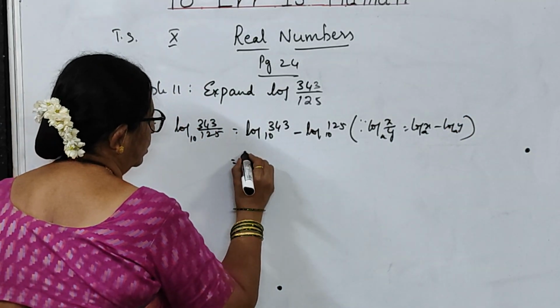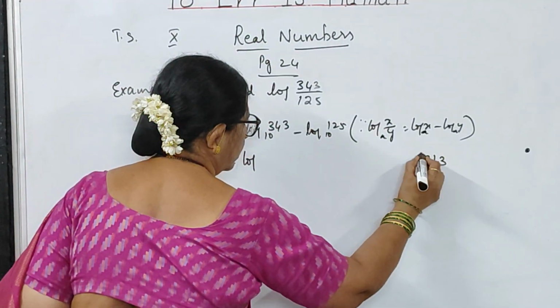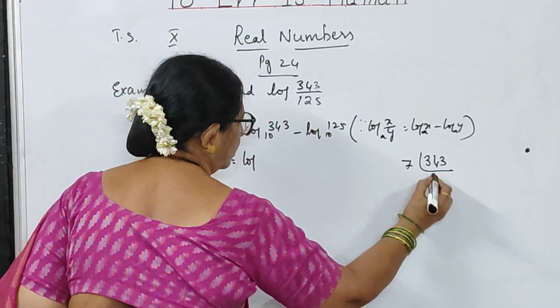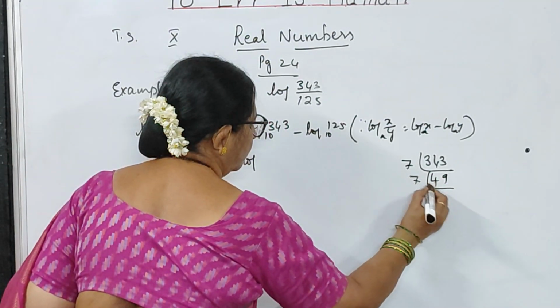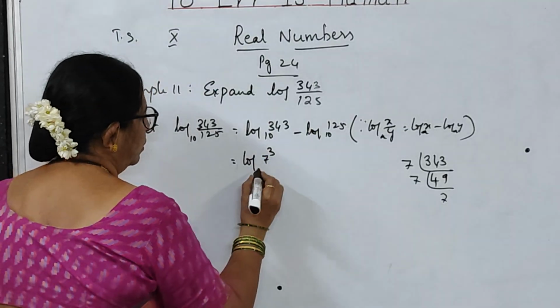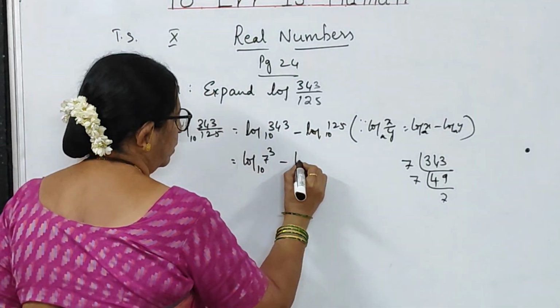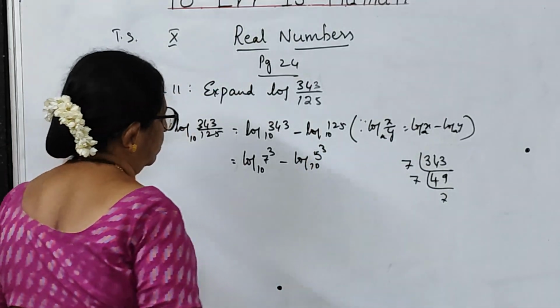So this is nothing but log 343. 7 4s are 28 and 7 9s are 63. 7 7s are 49. So 343 means 7 cube, to the base 10 minus log 125 means 5 cube to the base 10.